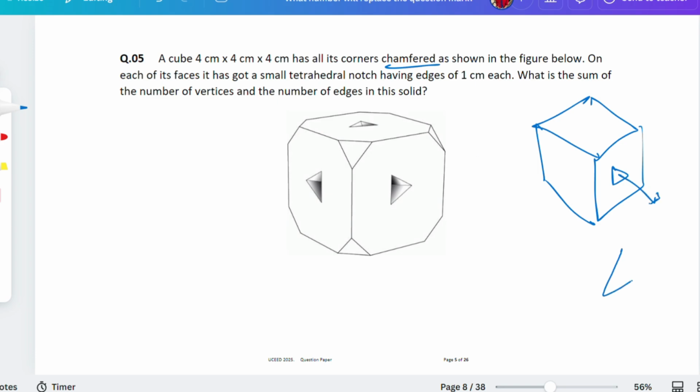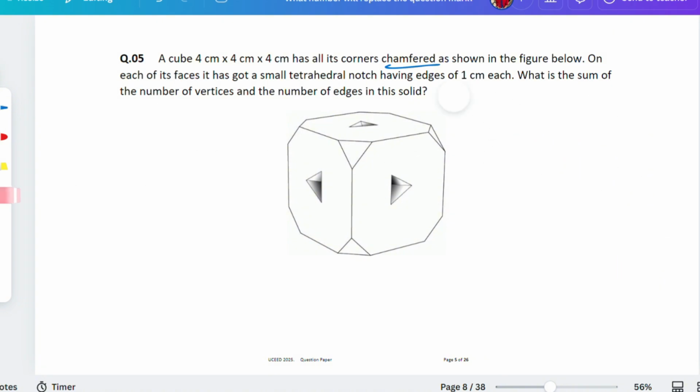This is a tetrahedron. It looks like this, all sides triangular. Now it's not passed through, it's just put in and then taken out, put in, taken out. Just penetrated and then pulled outside. Now what is the sum of the number of vertices and the number of edges in the solid? Overall, they're asking about the number of vertices, that means this one, and the number of edges, that means this one. So let's count properly.